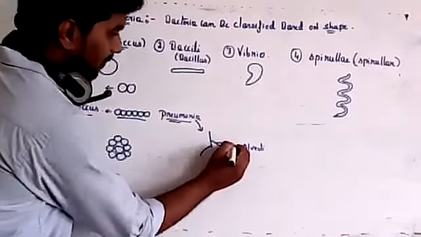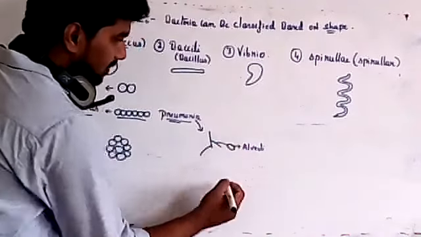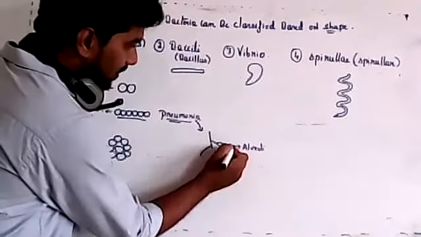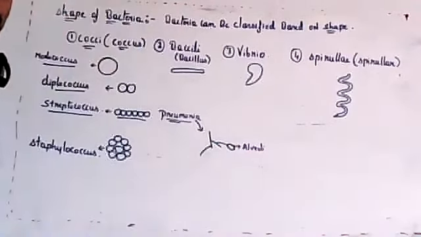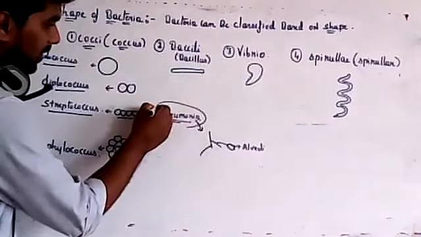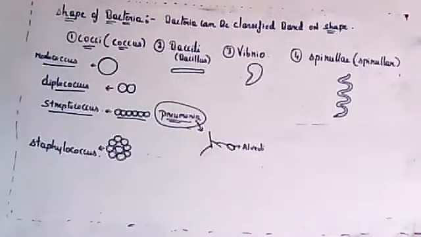Fluid will be filled inside these alveoli, and the epithelial cells of the alveoli are destroyed by this bacteria.